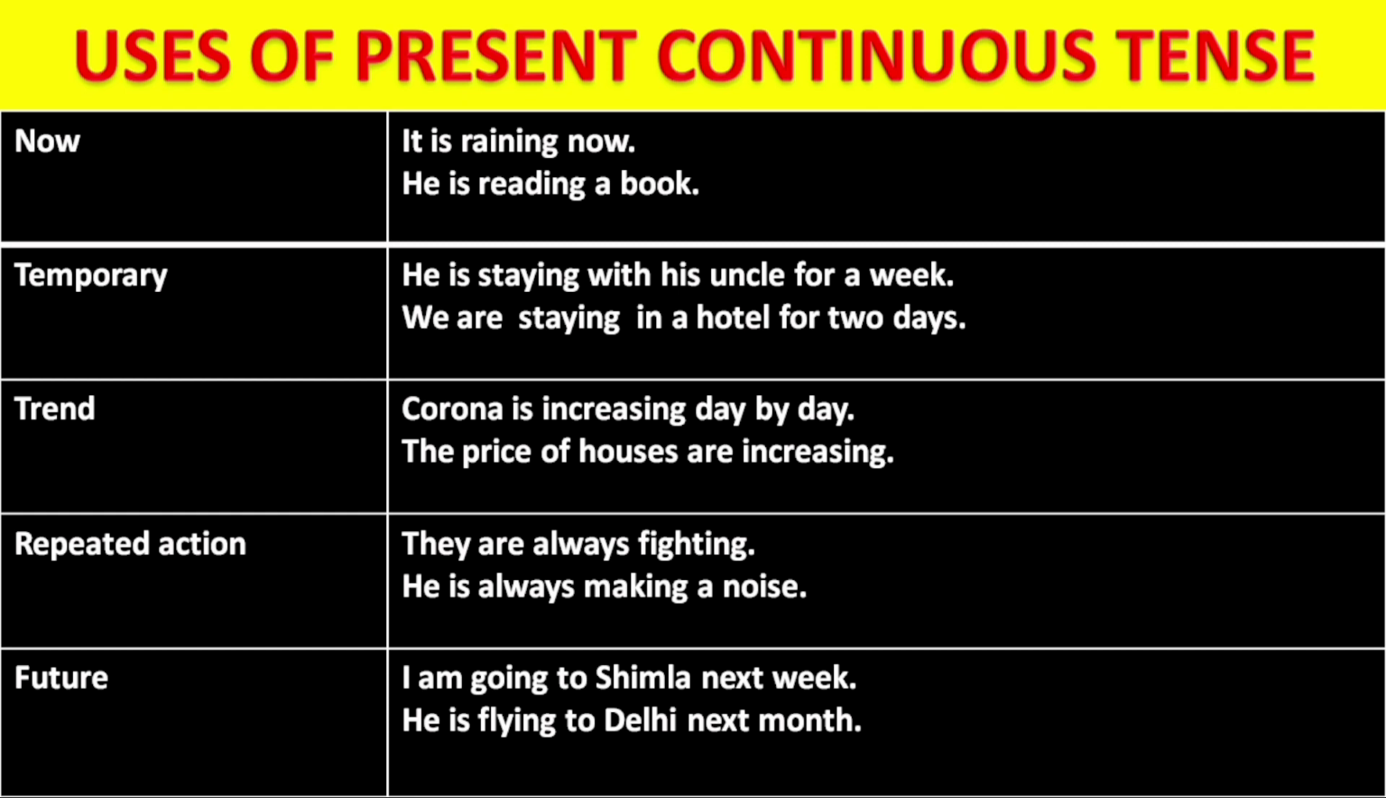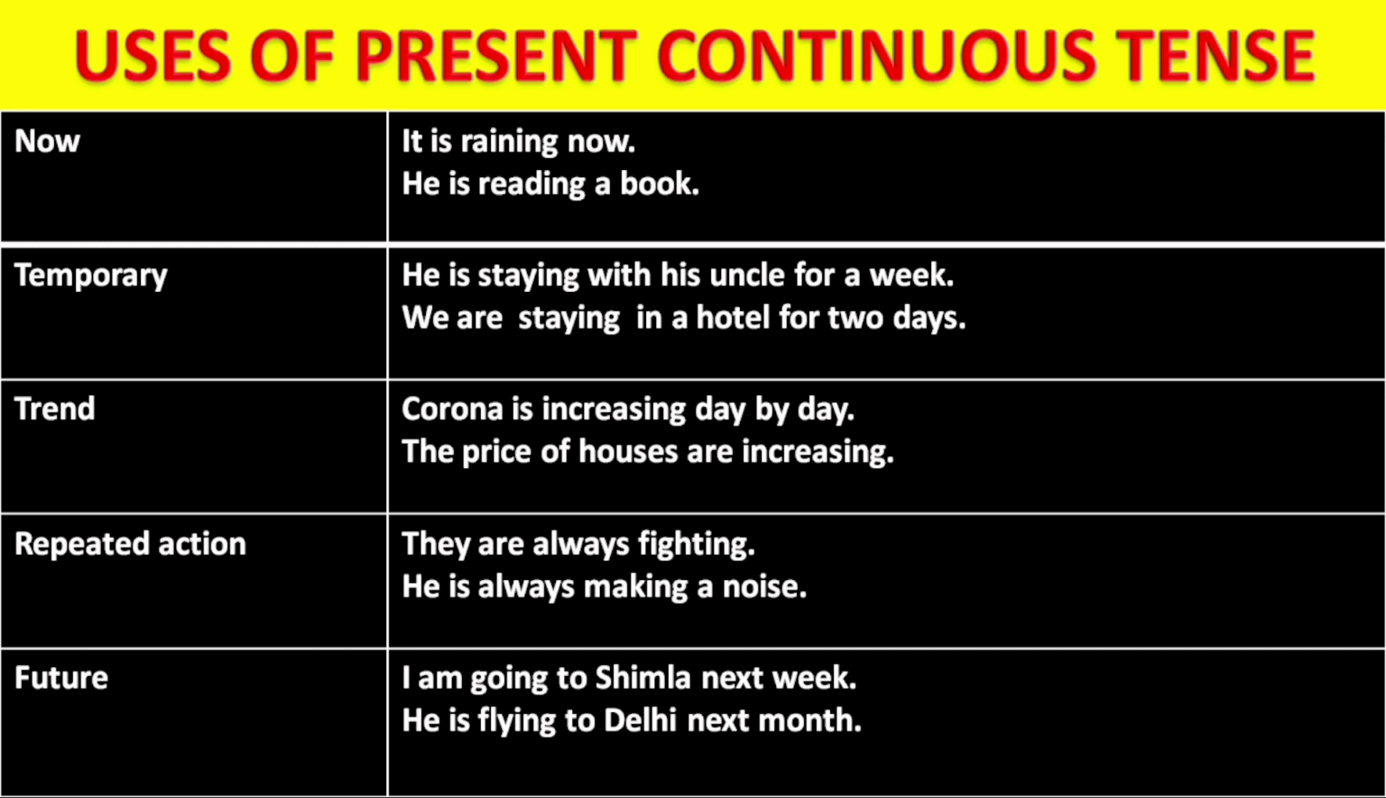Sometimes we use present continuous tense when it is temporary. Temporary means it is not permanent. It does not end for a long period. It will happen for some time and then it will stop. Like we have an example, he is staying with his uncle for a week. So he's not going to stay forever with his uncle. He will stay with his uncle for a week. Then we are staying in a hotel for 2 days. So here staying in a hotel for 2 days.